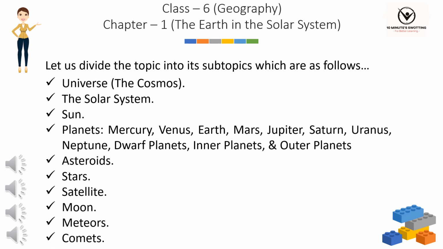Number 1. Universe, the cosmos. Number 2. The Solar System. Number 3. Sun. Number 4. Planets, Mercury, Venus, Earth, Mars, Jupiter, Saturn, Uranus, Neptune, dwarf planets, inner planets, and outer planets. Number 5. Asteroids. Number 6. Stars. Number 7. Satellite. Number 8. Moon. Number 9. Meteors. And number 10. Comets. So let's start the subtopics one by one.